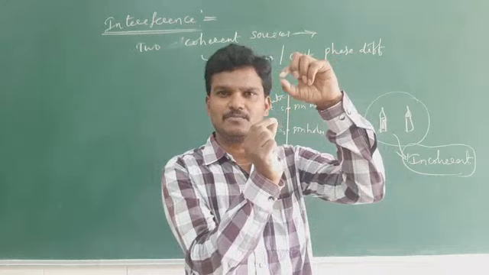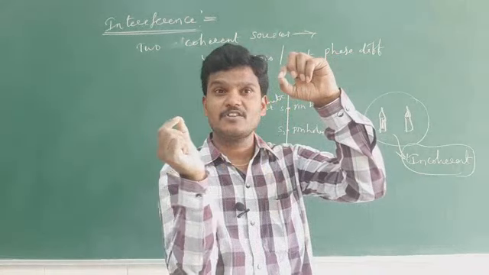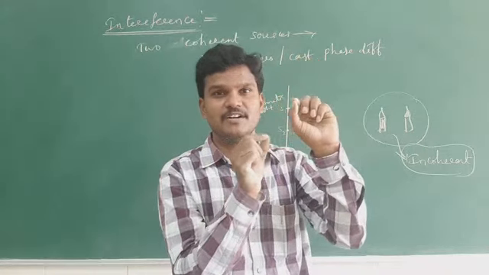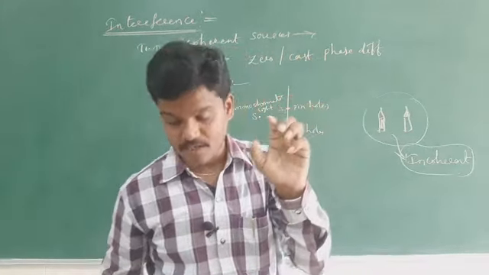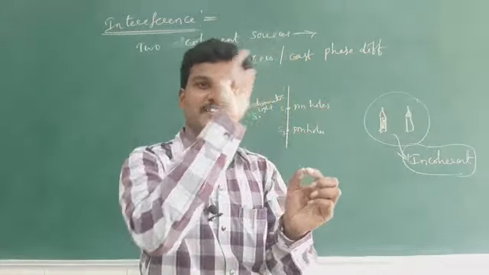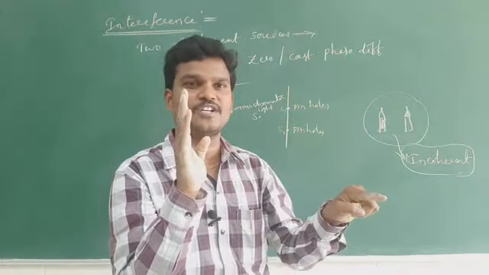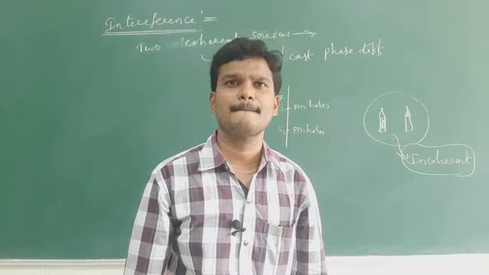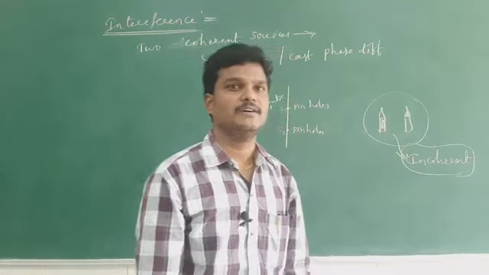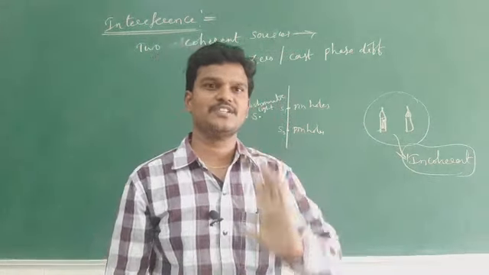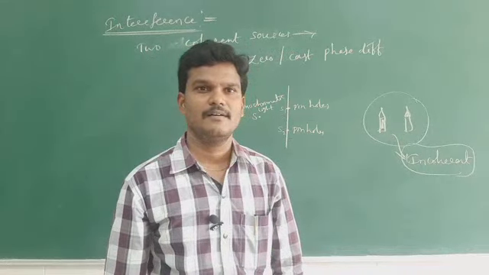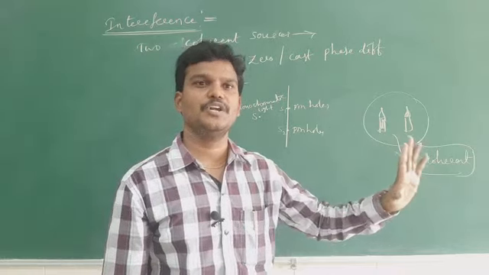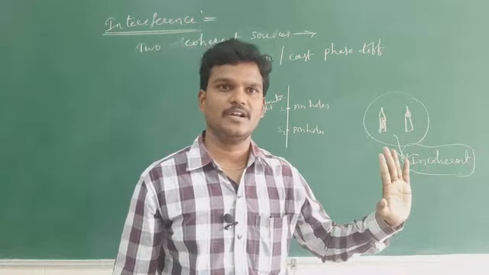Two narrow holes placed in front of monochromatic light behave like two pinholes, which act as coherent sources, but two individual lights do not behave like coherent sources. Keep in mind, the best examples for incoherent sources are candles and headlights of a car. Two individual lights cannot be coherent.